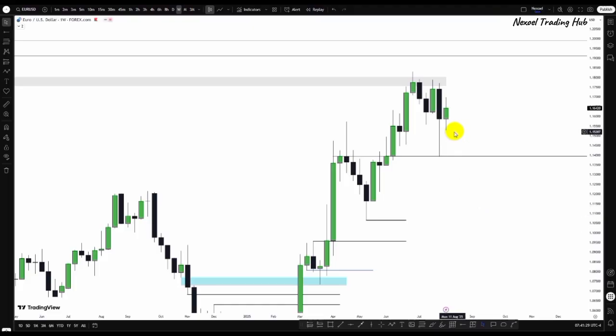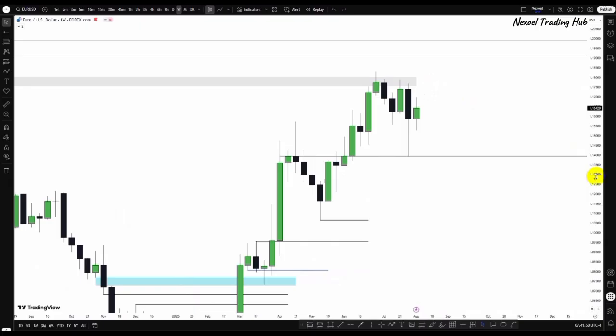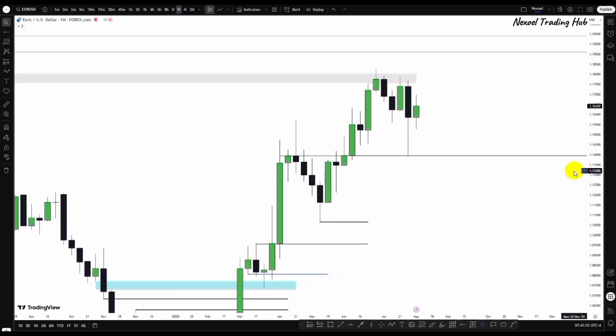So what we can now see in the Euro USD is a rejection that price gave us to the upside after price mitigated this level here. So what we can see is the reaction now from the supply zone. Clearly, we have to look at what we may anticipate in relation to the dollar index. For the Euro USD, we know that it is bullish. The overall directional bias is a bullish movement.